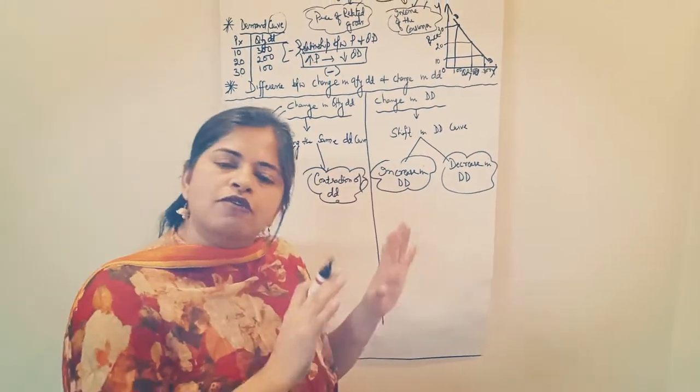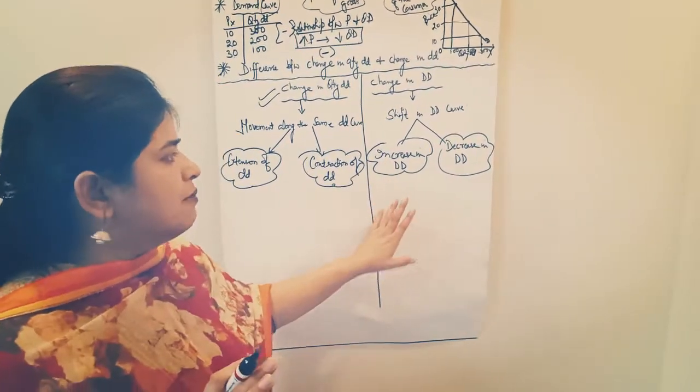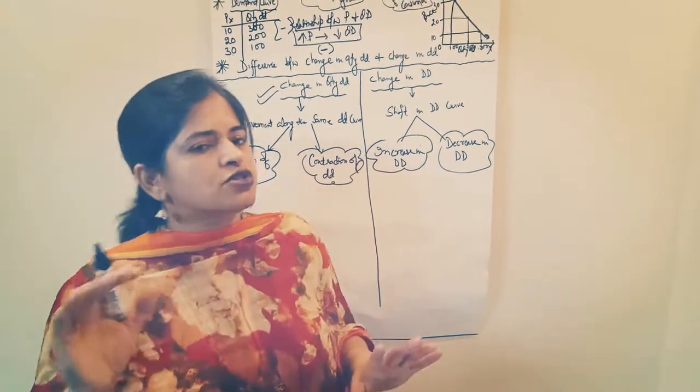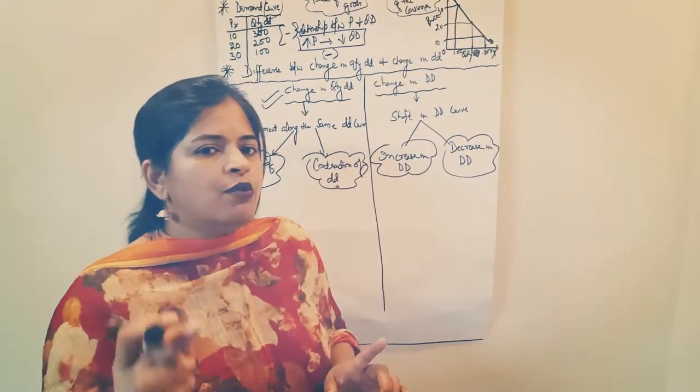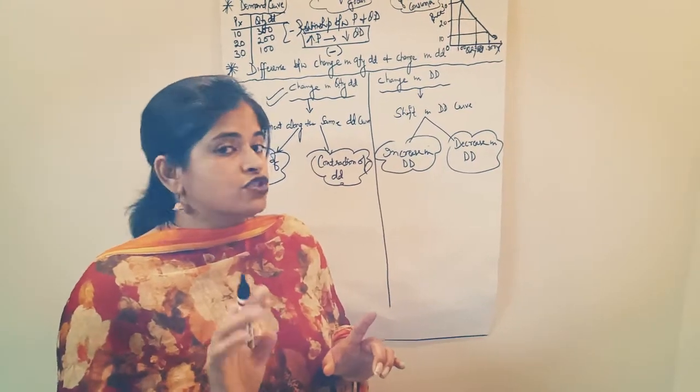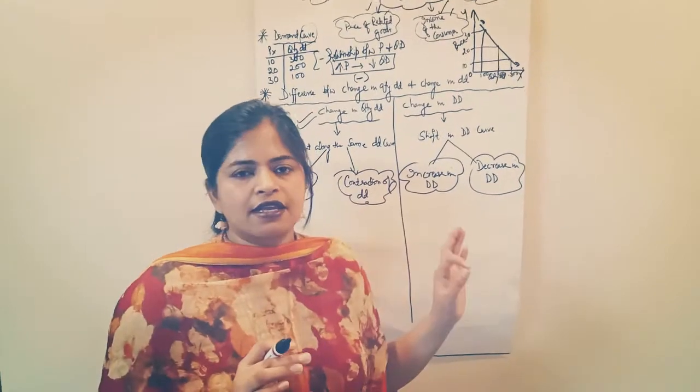यहाँ पे prices जो होंगे वो constant रहेंगे, लेकिन other factor इसको affect करेगा, तो इसको हम कहेंगे increase in demand. And decrease in demand refers to a situation where price remains constant but demand will shift leftward, यानी कि demand will decrease. इस concept को हम बोलेंगे decrease in demand.